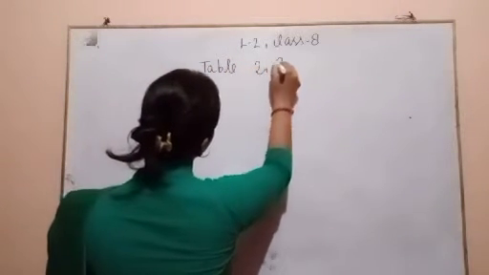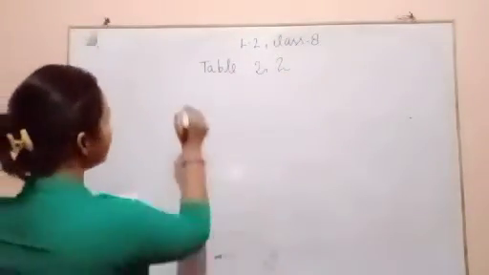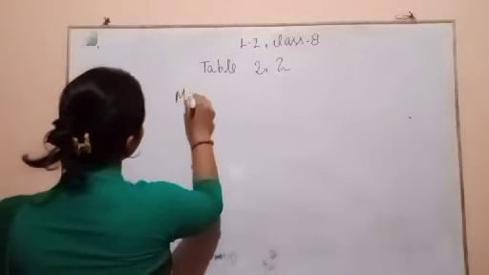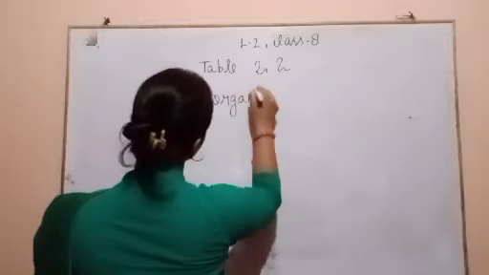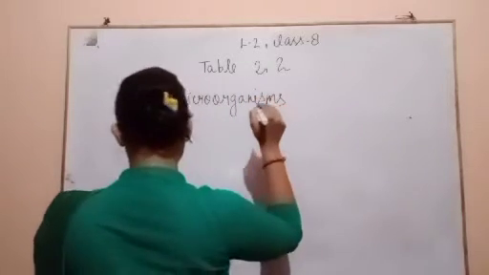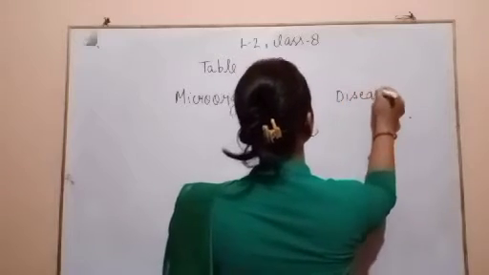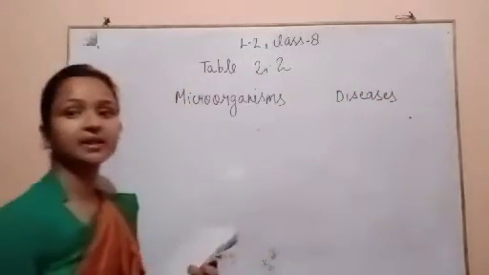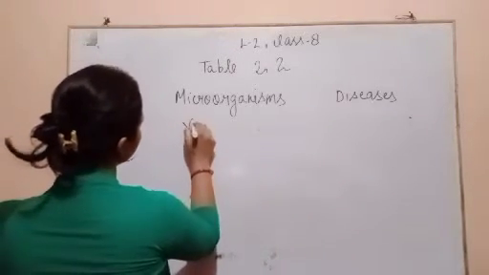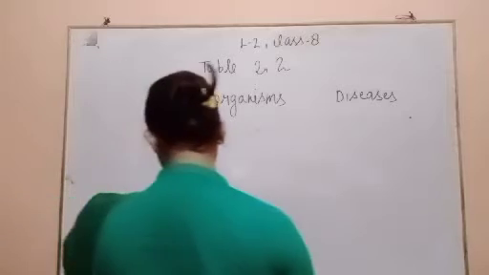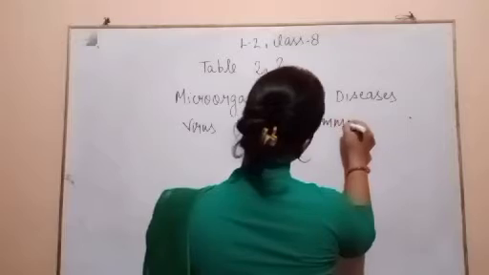Table 2.2. Here are given microorganisms and diseases. The first microorganism is the virus, and viruses spread diseases like the